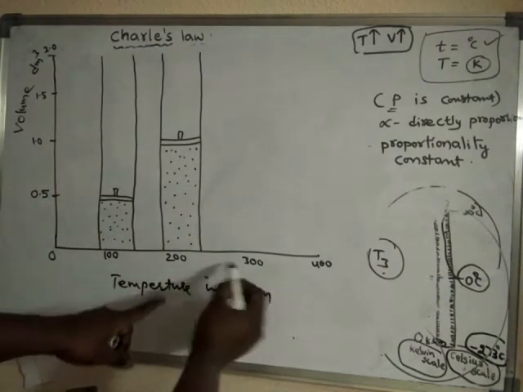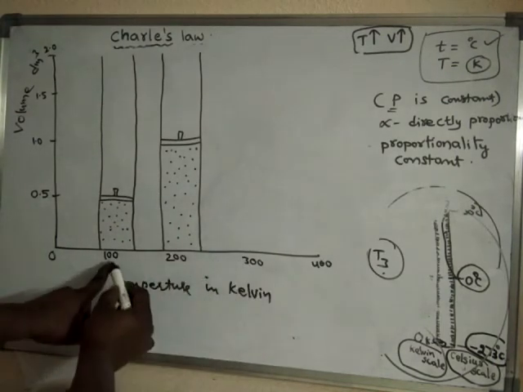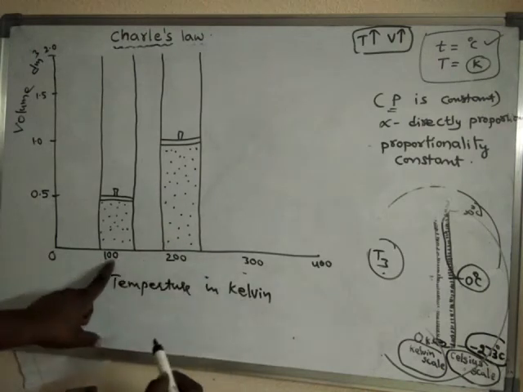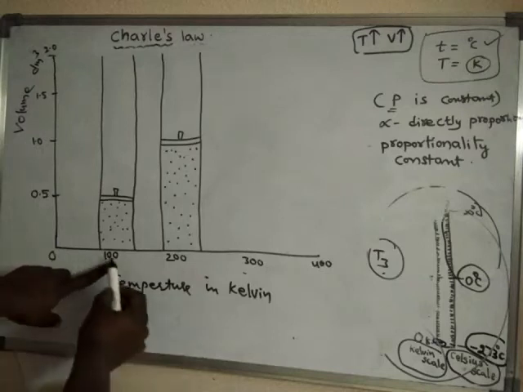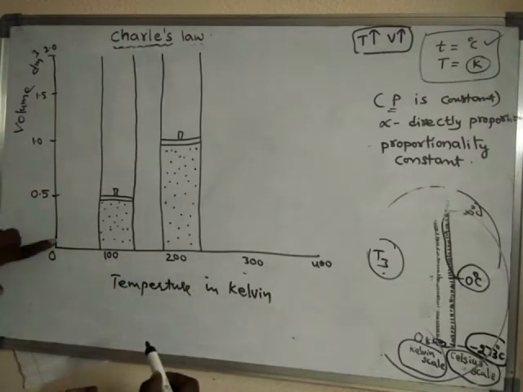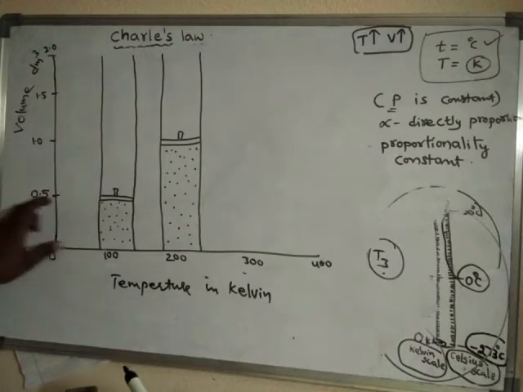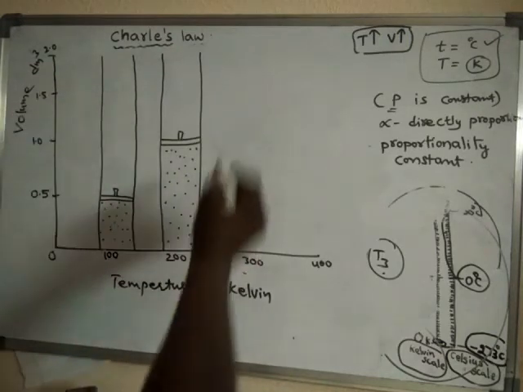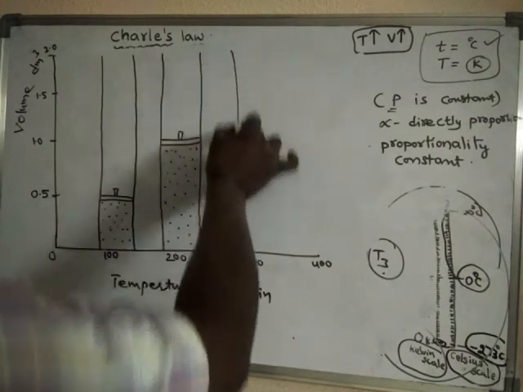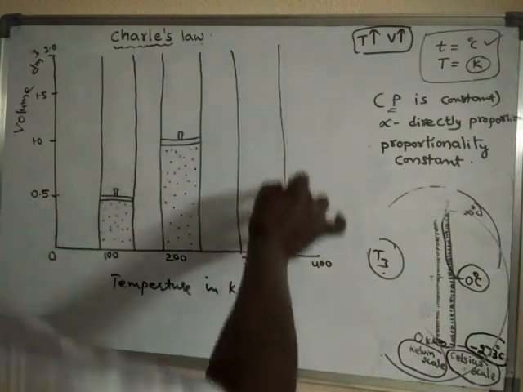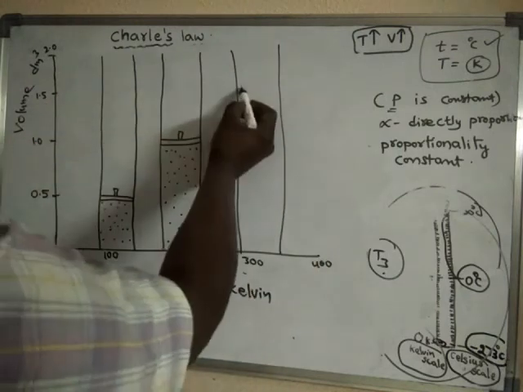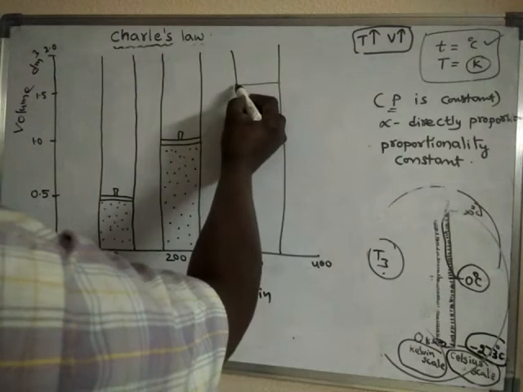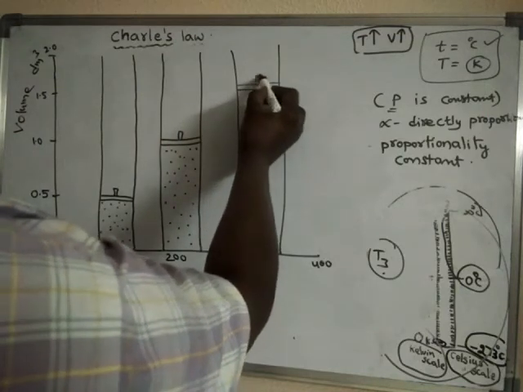When the temperature is increased from 100 to 300, that means 3 times, then the volume also will become 3 times. Initially if it is 0.5, then the volume will become 1.5 liters.